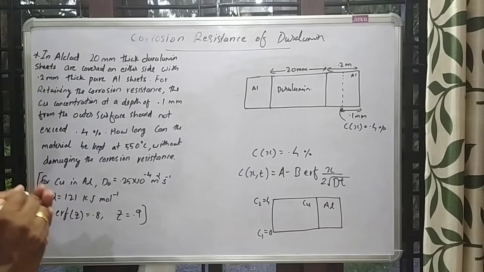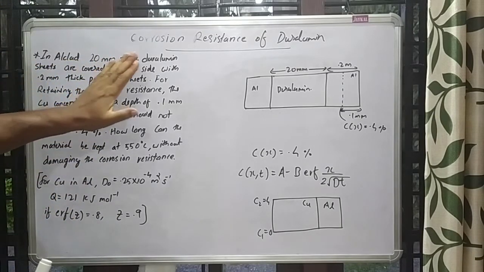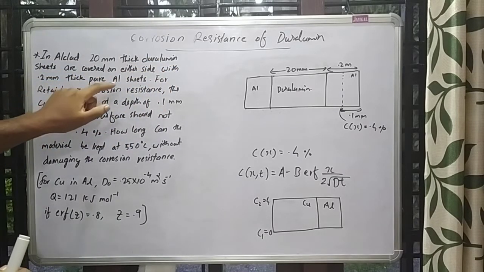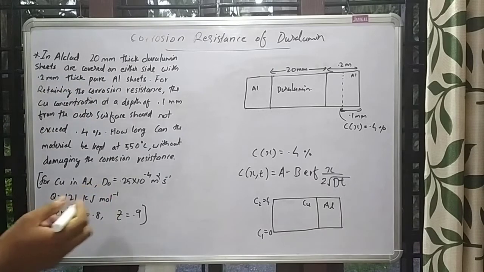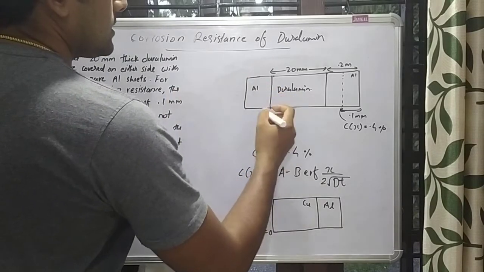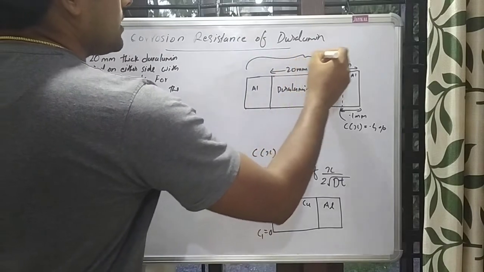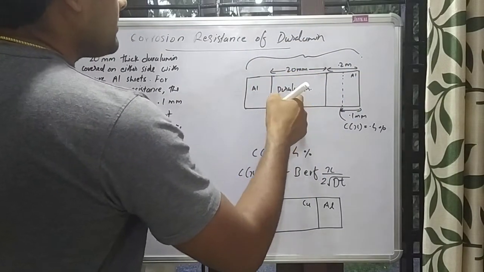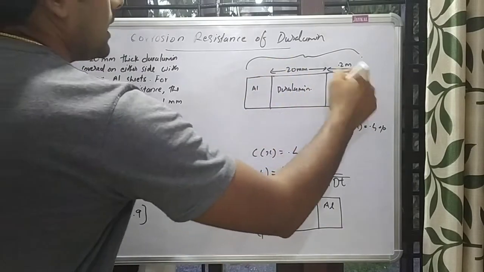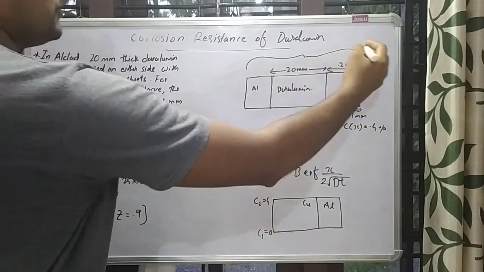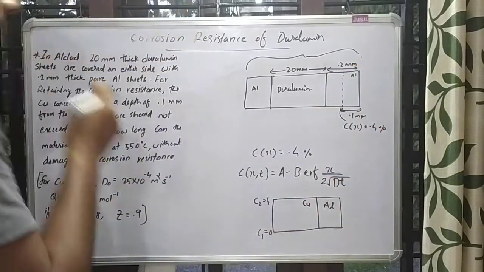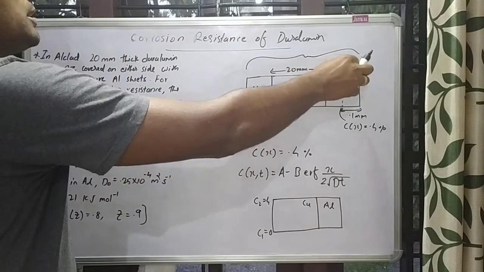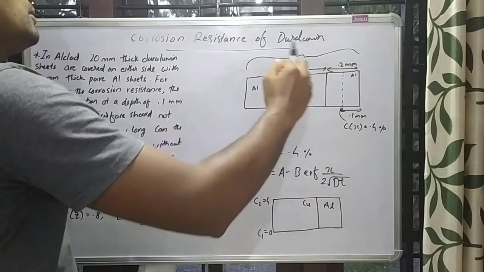The problem is: in alclad, a 20 mm thick duralumin sheet is covered on either side with 0.2 mm thick pure aluminum sheets. This whole thing is alclad, where the thickness of duralumin is 20 mm and the pure aluminum is 0.2 mm on both sides.